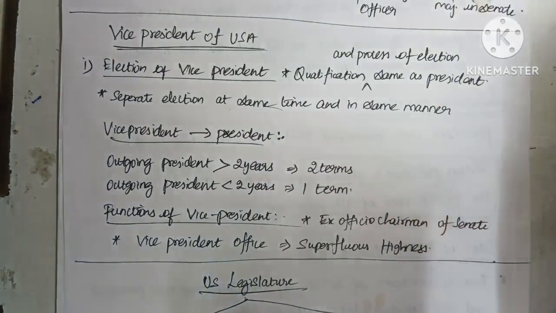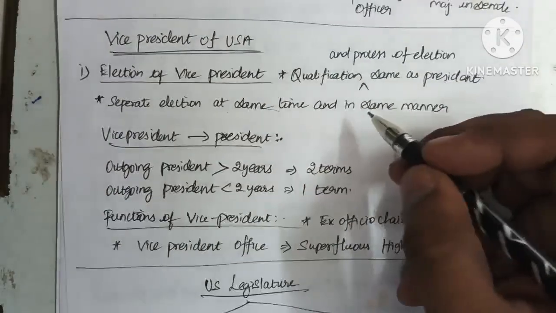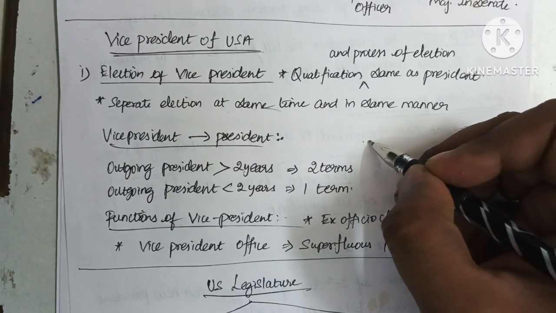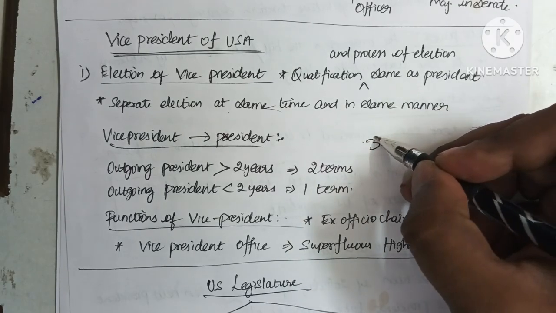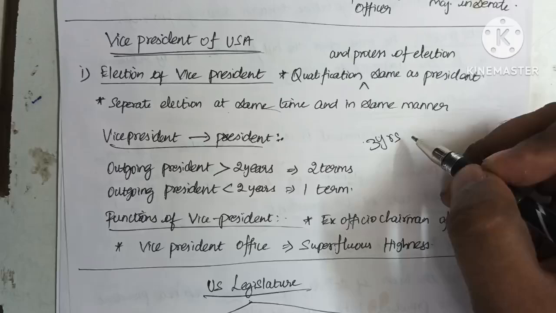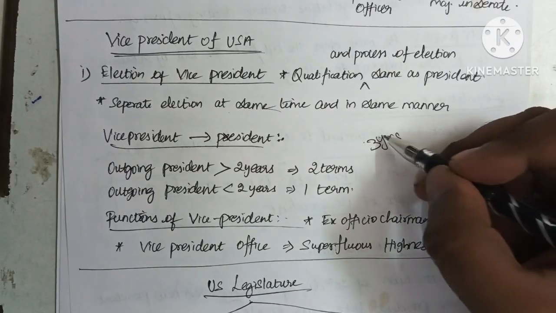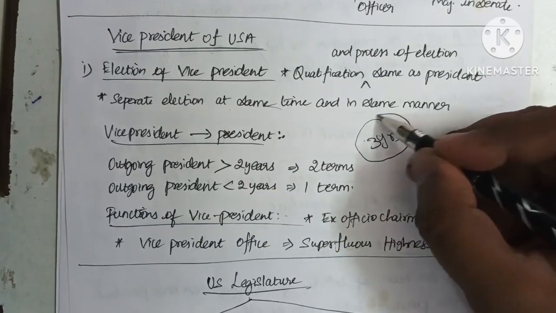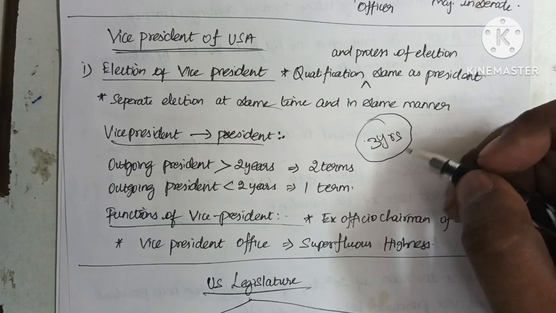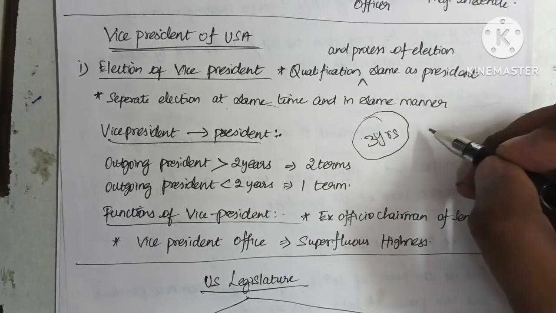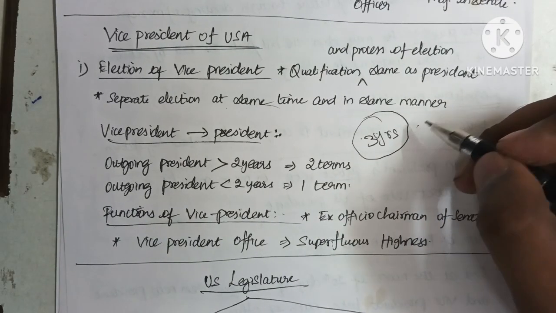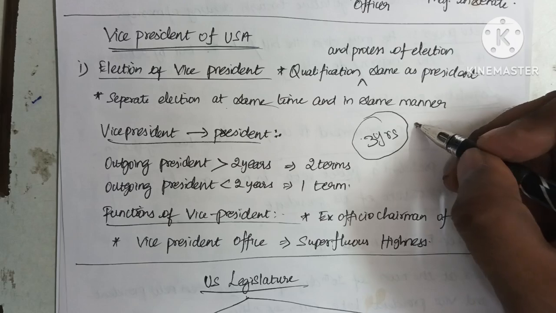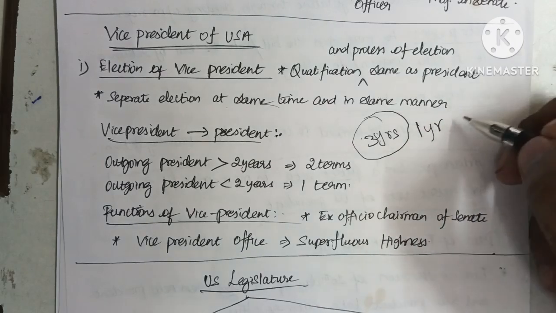Take for example, if one president completes a 3-year term and the seat becomes vacant due to the death of the president or any other reason, the vice president can continue as president for the remaining 1-year term.